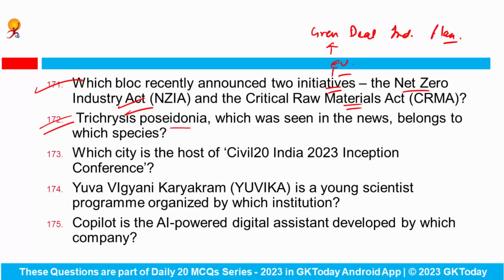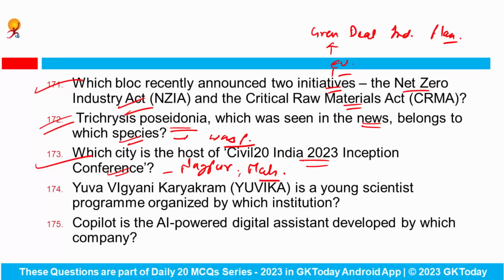Ticrasis zoedonia, which was seen in the news recently, belongs to which species? This is a kind of wasp species. Which city is the host of the Civil 20 India 2023 Inception Conference? This is Nagpur. Okay, Nagpur, Maharashtra.